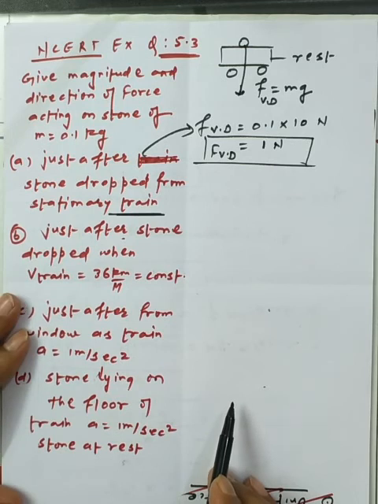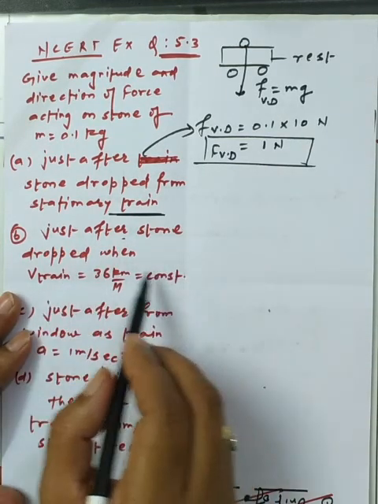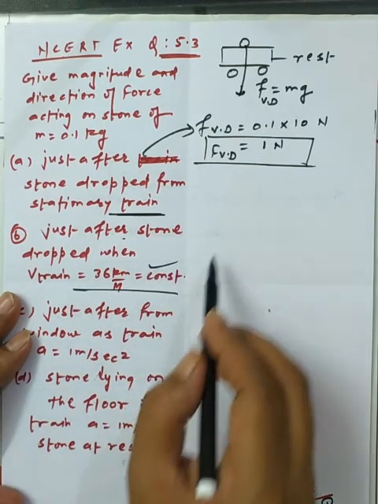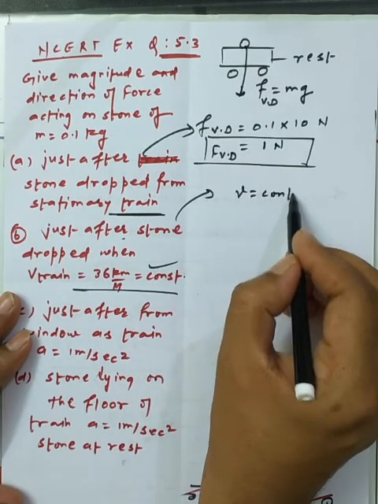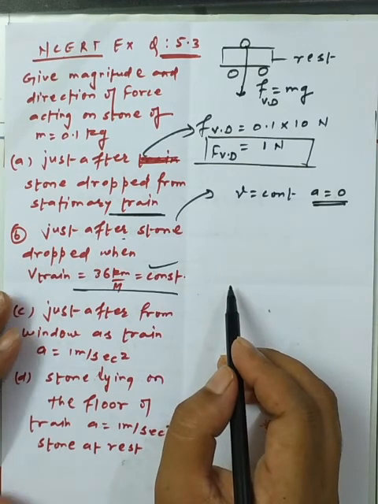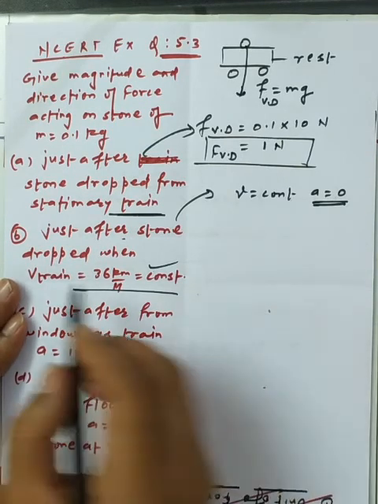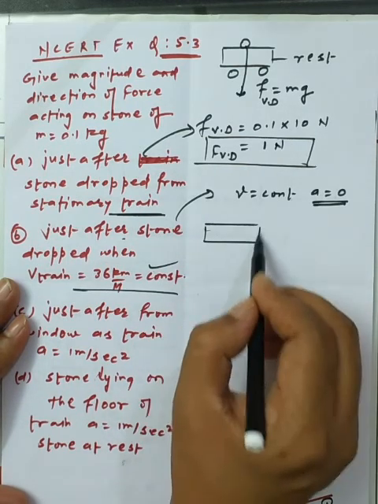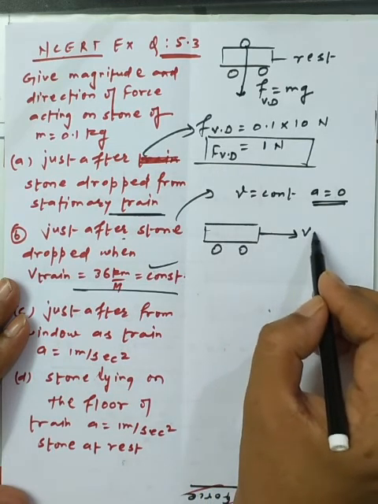Now the second case we have: a stone is dropped while the train is moving with constant velocity. As the velocity is constant, the acceleration of the train will be zero. So we can say that along the direction of motion there is no force on the stone, but the stone is falling downward from the train.